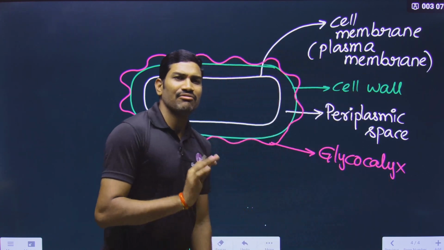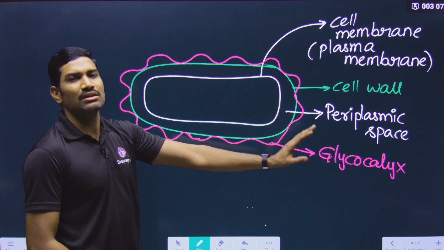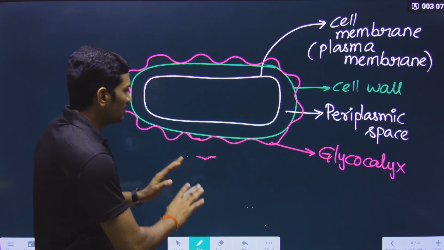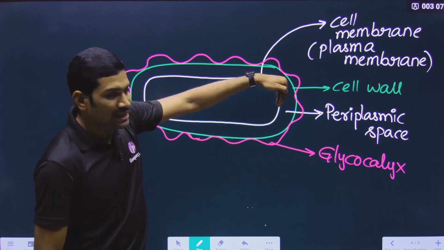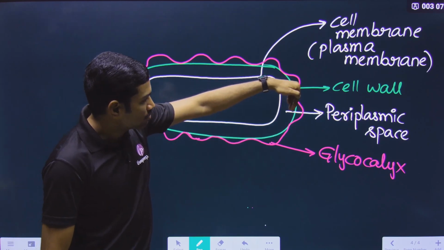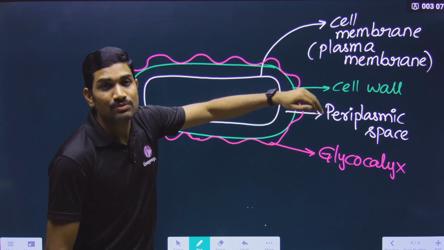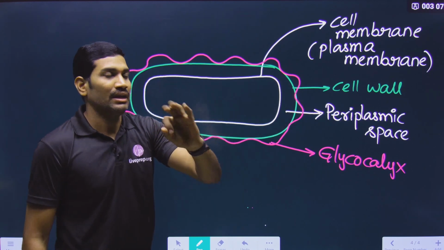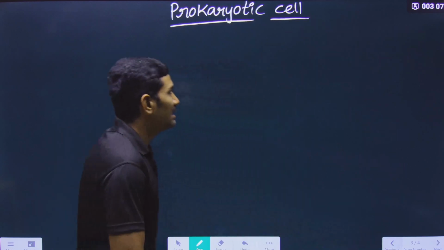So each layer's function we will study separately under prokaryotes. Here you simply need to understand the various names, that's it. In this way, in total it has 3 layers. What are the 3 layers here? Cell membrane or plasma membrane. Outside this, the cell wall is present, and outside that, the glycocalyx is present. So total 3 layers, and these 3 layers combined are called the cell envelope.